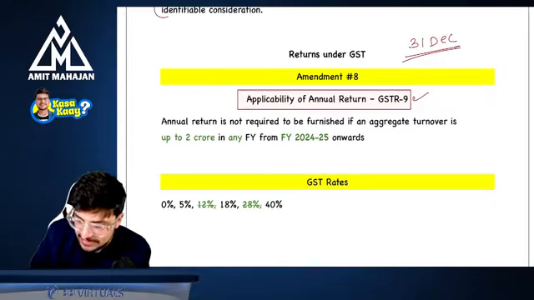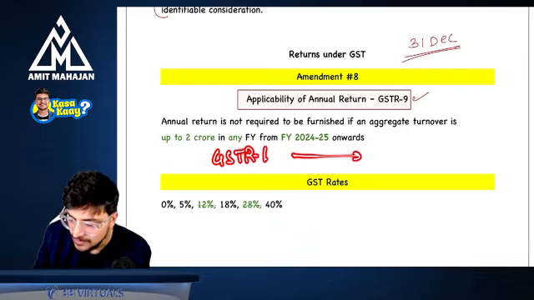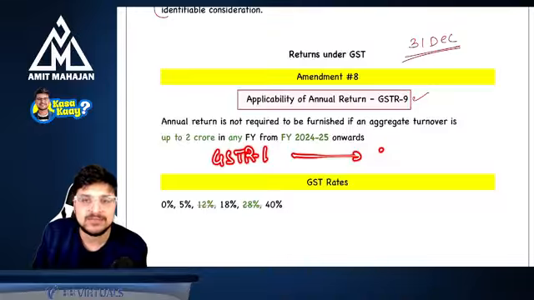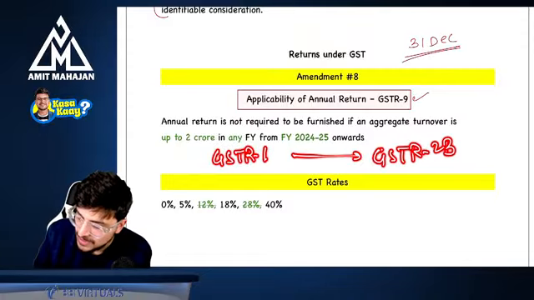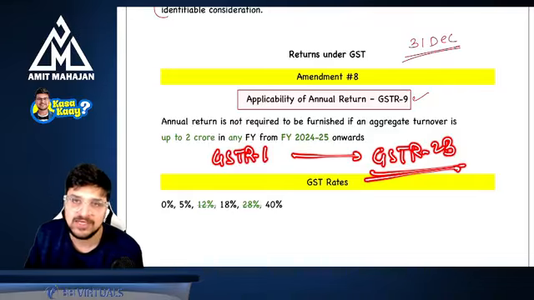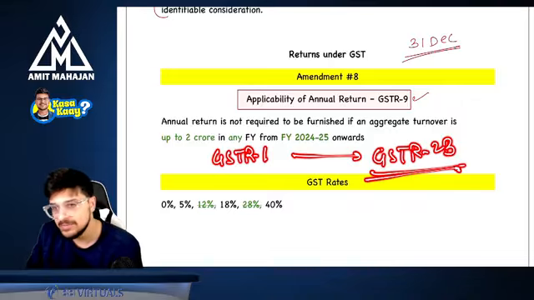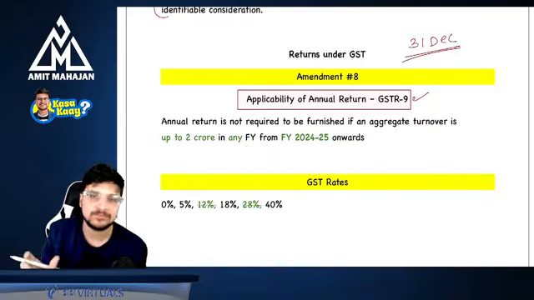There is one more point in this. You must have seen that when anyone files GSTR 1, an auto-generated statement is generated, that is GSTR 2B. Now they have said that it is no more an auto-generated statement. It is just a statement. Now the point is, why did they do it? Because they want to remove this auto generation. Earlier 2B was not editable, right? Now they want to make it editable, right? So that's why they have just removed this particular word, auto-generated.